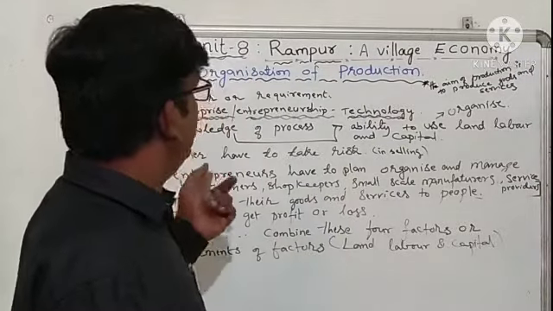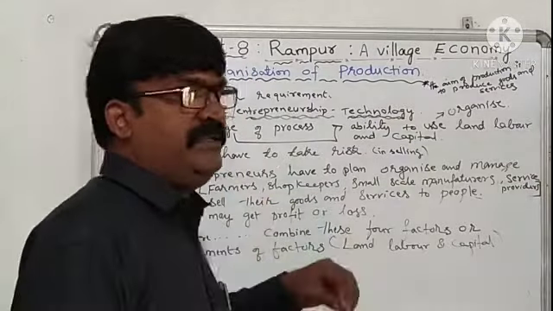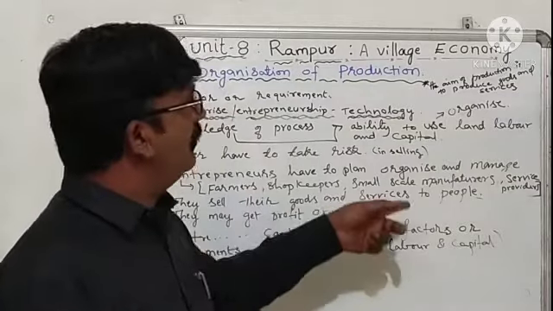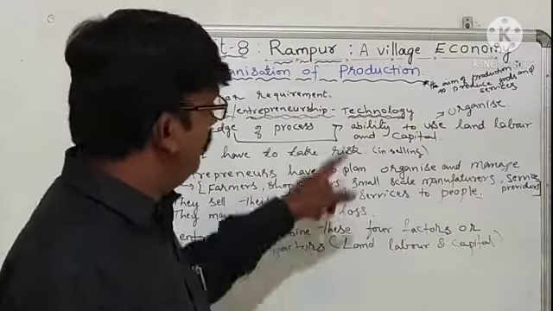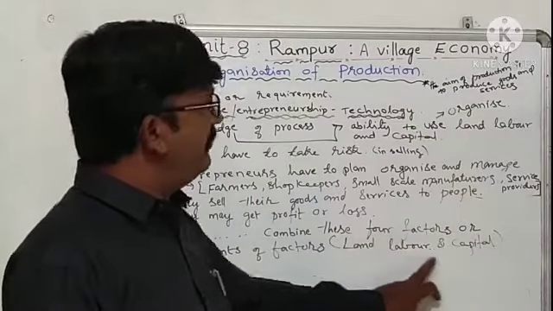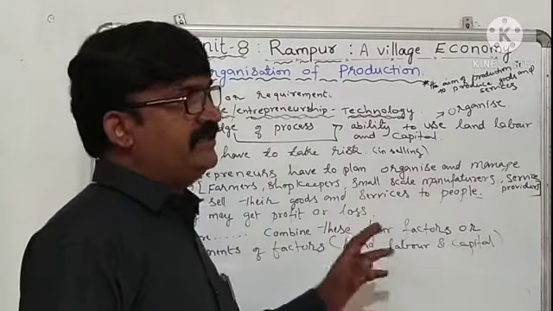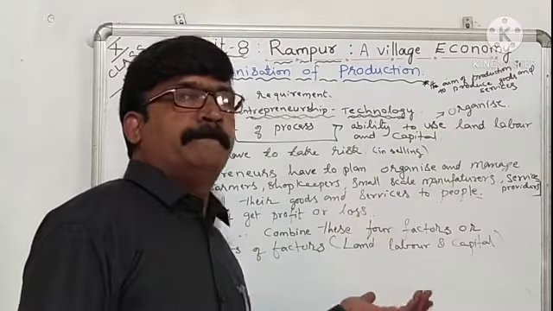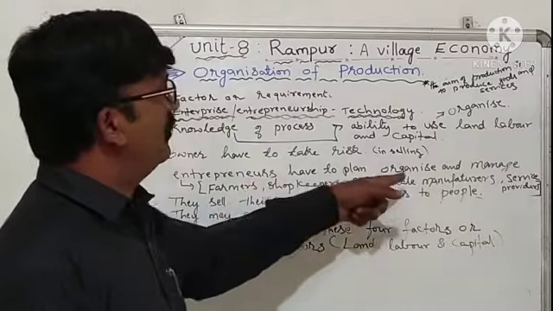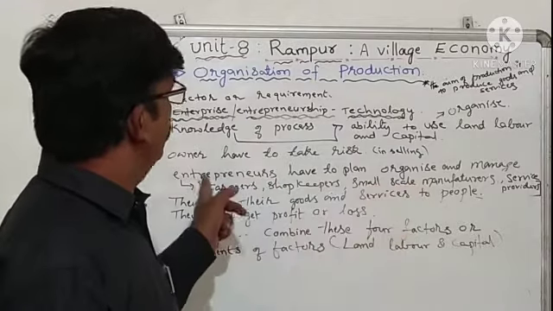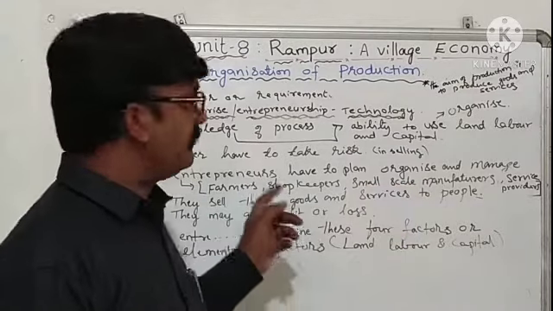So, entrepreneurs have to plan, organize and manage the establishment by combining land, labor, capital. By combining these rest of the production factors, he has to organize and manage this establishment.